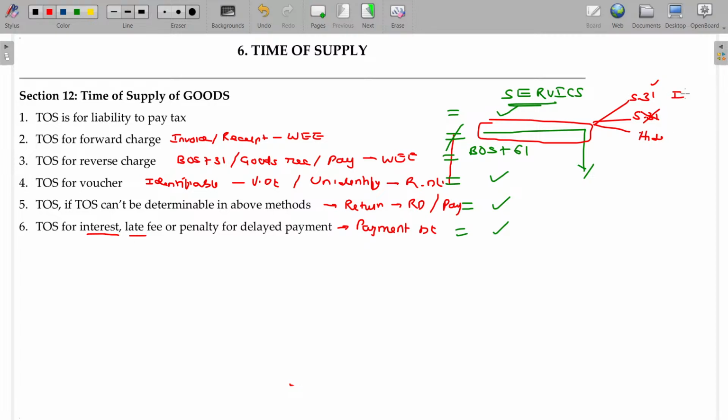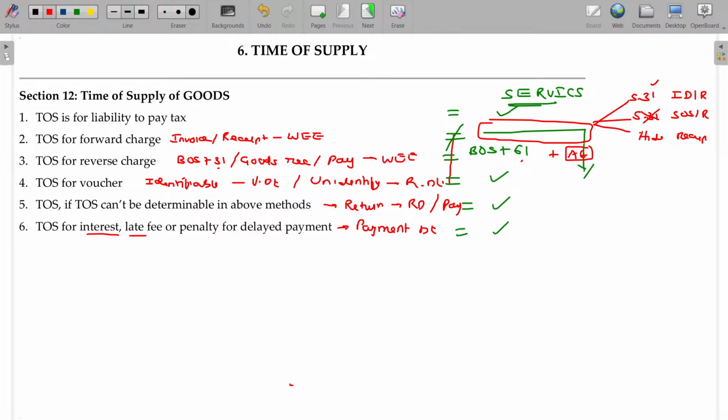Here invoice date or receipt date. In this case, supply of service date or receipt date. In this case, the value recorded in the books of the recipient, date. That's how you can keep it in your mind. Here the date being 61 rather than 31. Apart from that, associated enterprises will also be includable. Rest of the things are the same.